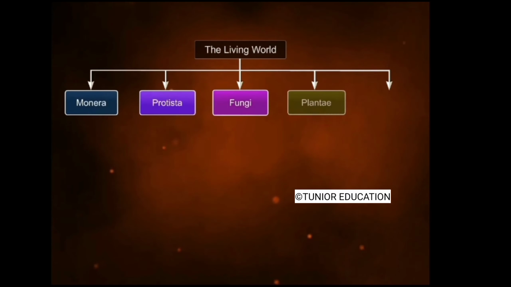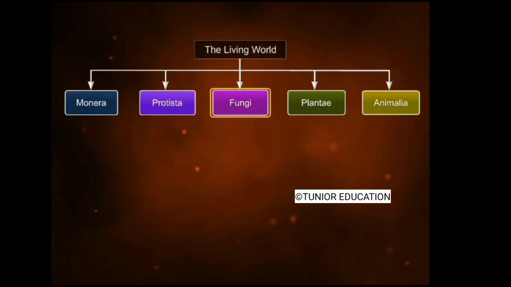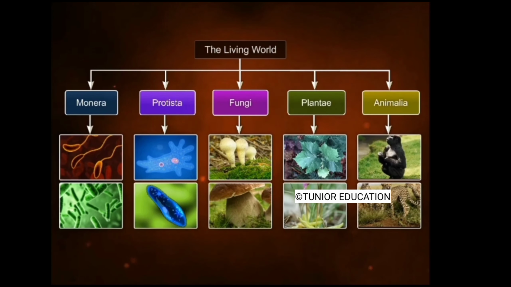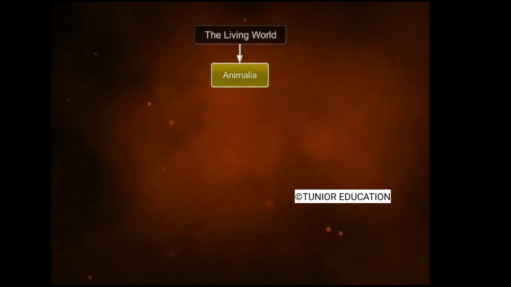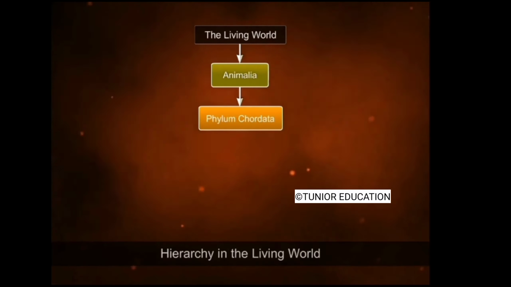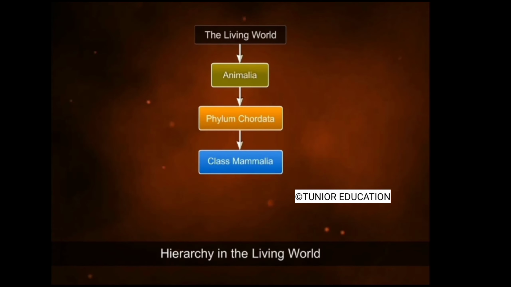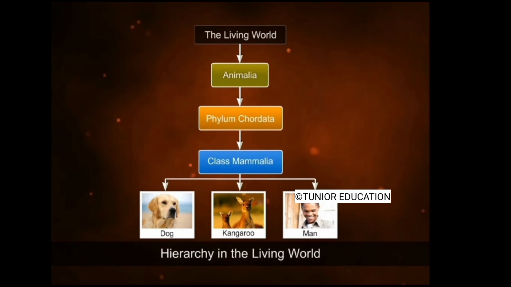According to the modern five-kingdom classification, the entire living world is divided into five kingdoms: Monera, Protista, Fungi, Plantae, and Animalia. However, under these five kingdoms are contained millions of living species. Thus, kingdom is a broad-level classification of an organism, and species is a smaller group that consists only of interbreeding organisms. For example, kingdom Animalia consists of phylum Chordata, that in turn consists of class Mammalia. Class Mammalia consists of different living species. Here, members of class Mammalia are a part of phylum Chordata and kingdom Animalia.